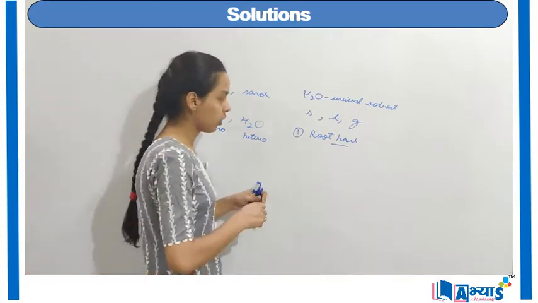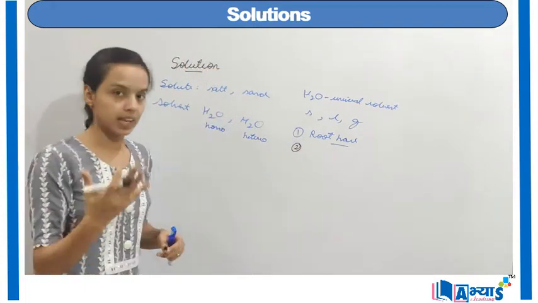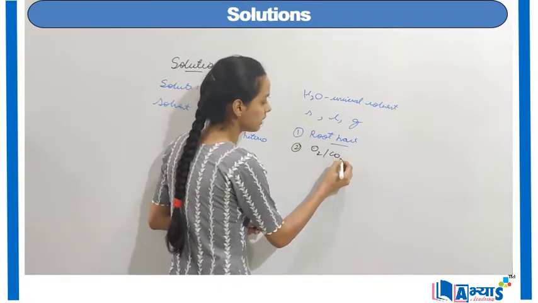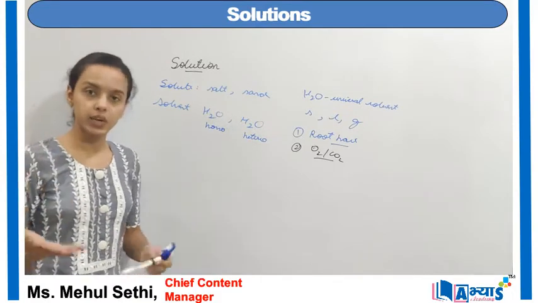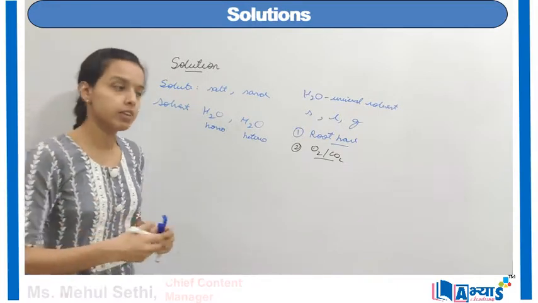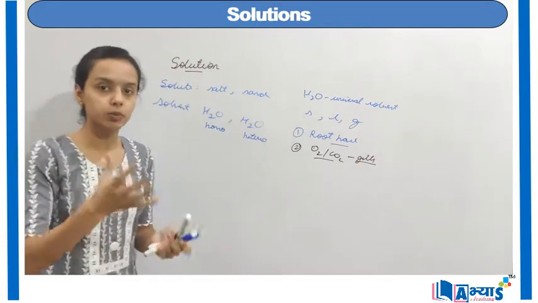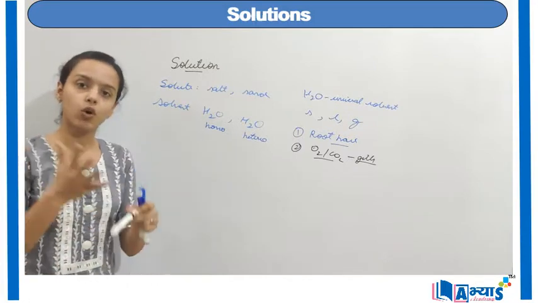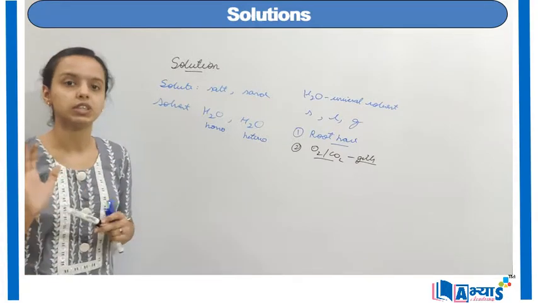The next application of the universal solvent is that it can also dissolve gases. So it is an important solvent for oxygen as well as carbon dioxide. Aquatic animals, those who live in water, can absorb the oxygen from the water with the help of a special organ known as gills. They have gills to absorb the oxygen, and they breathe out carbon dioxide, which is also mixed in this water. This is only possible because water is a universal solvent.